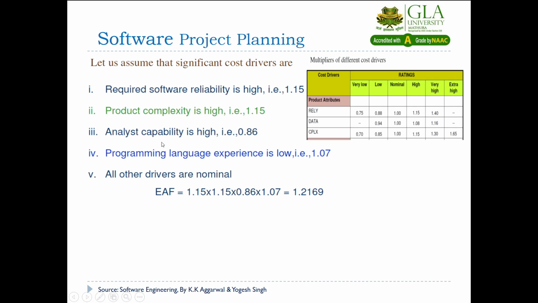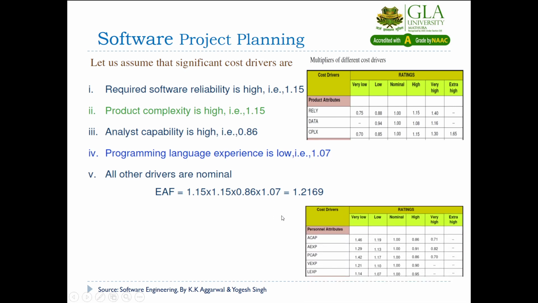Another 2 values are analyst capability is high and programming language experience is low. If you remember, these are part of the personal attributes. So you should go for the personal attributes, and analyst capability is high, so you go for the high column and you will get 0.86.